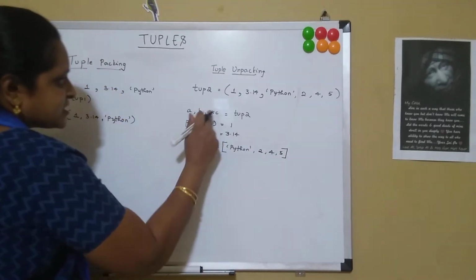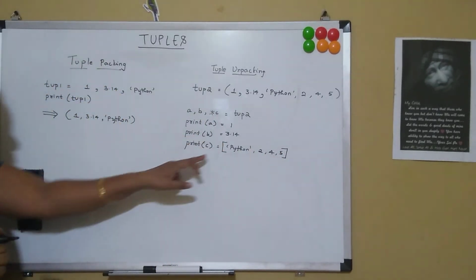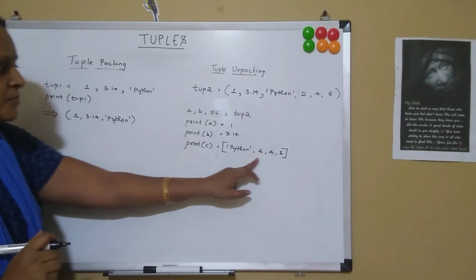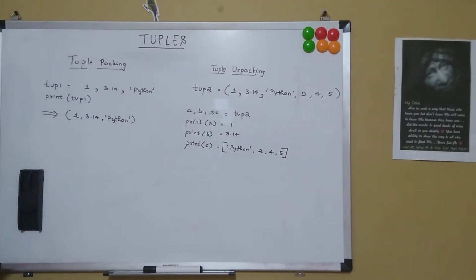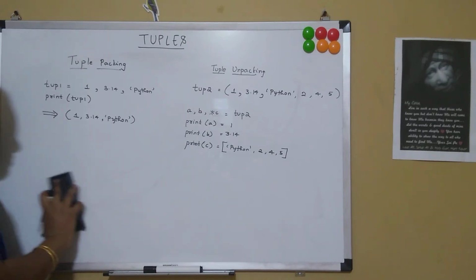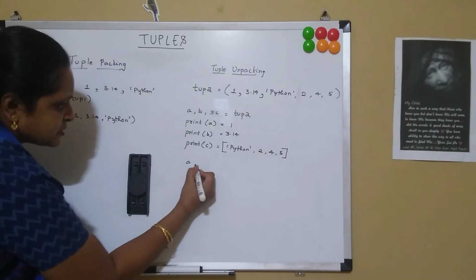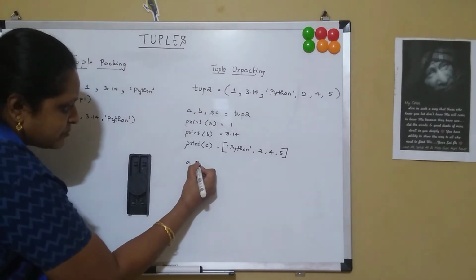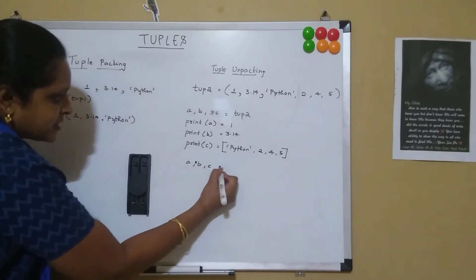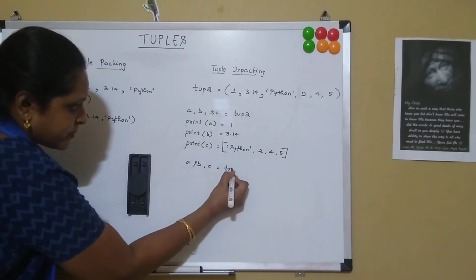So when I print C, I get the output in the list format of all the remaining items. So this is how tuple unpacking works in Python. And now I can give it in another format. Suppose I give A, star B, and then C equal to tuple 2.